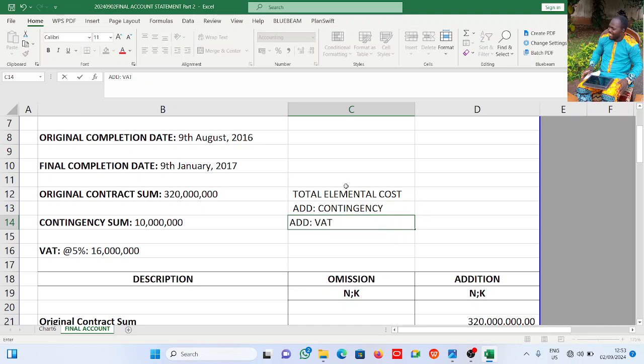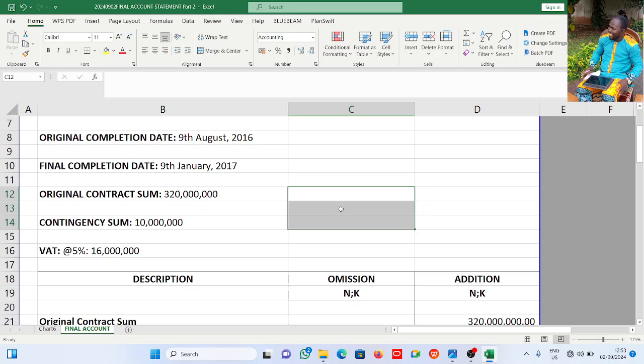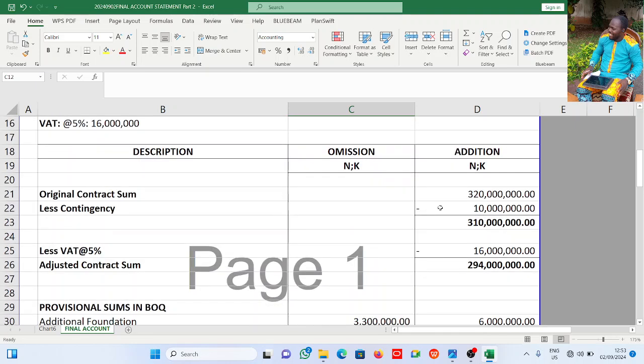You have the total elemental cost, that's what you call this total one. You add contingency before you add VAT. Please refer to our previous video, see the question and see how that is obtained. So that explains what we have.